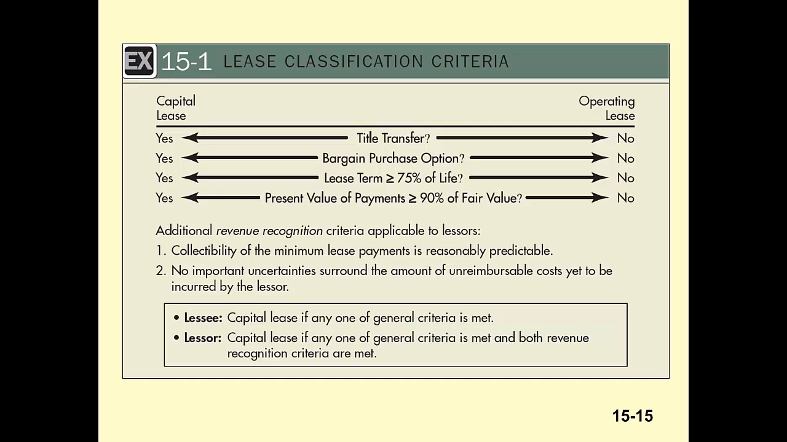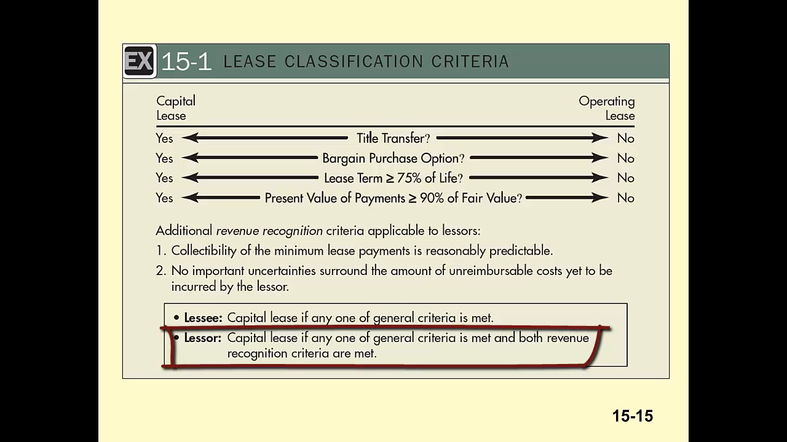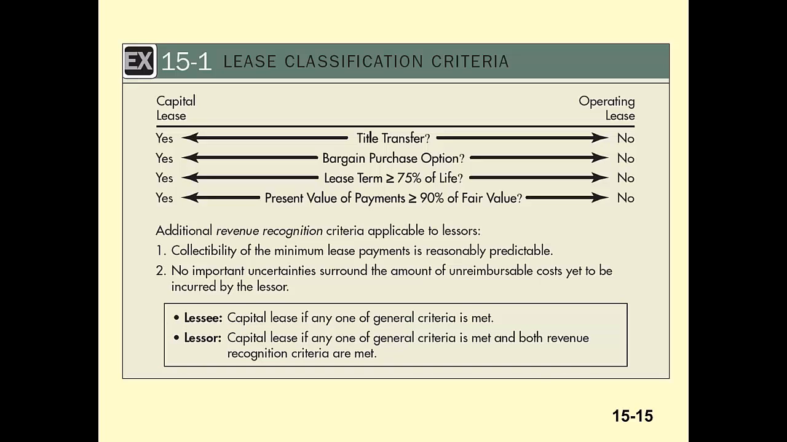Here's a summary of how to classify a lease based on the four criteria. First, let's look at it from the view of the lessee. If any one of the general criteria is met, the lessee classifies the lease as a capital lease. From the view of the lessor, if any one of the general criteria is met, and the two revenue recognition criteria are met, the lessor classifies the lease as a capital lease.